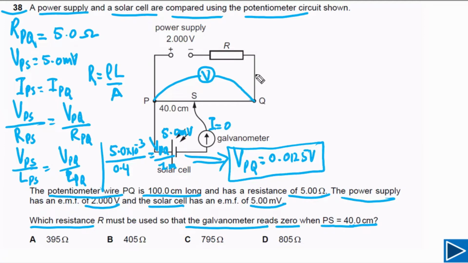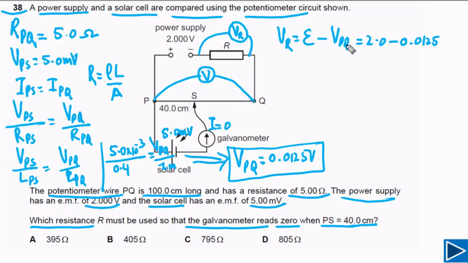Now we have the value of VPQ, so we can find out the potential difference across R. I will say VR. So VR simply will be equal to the EMF minus the potential difference across PQ. EMF is 2.0 volts, so we subtract 0.0125, the PD across PQ.